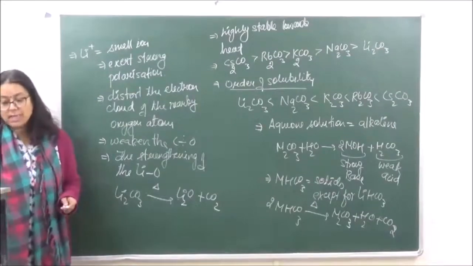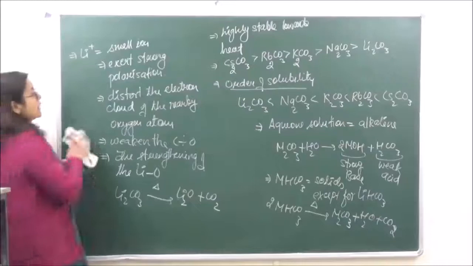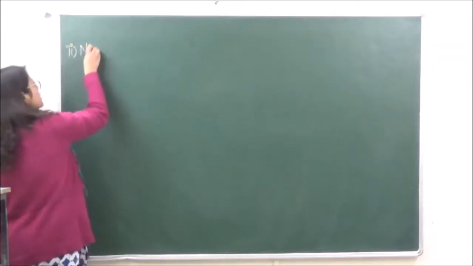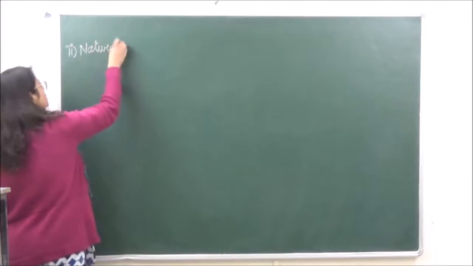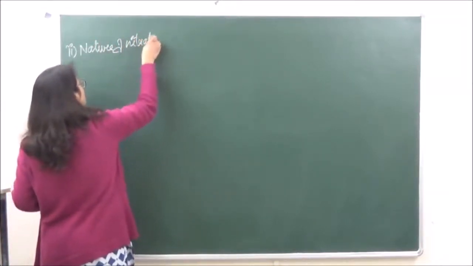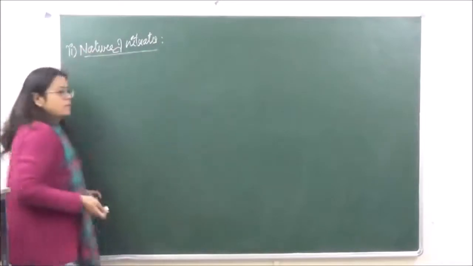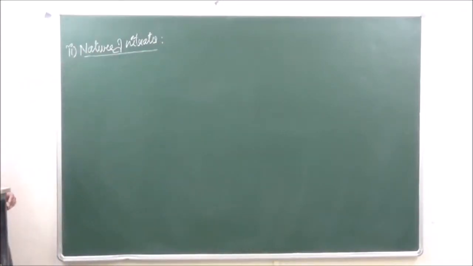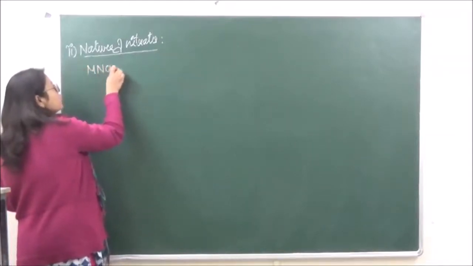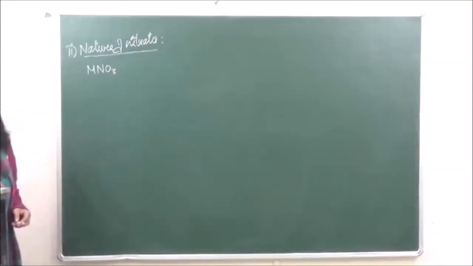Let's go on to the second type of salts, that is nitrates. Nature of nitrates: these alkali metals are going to form nitrates of the type MNO3.